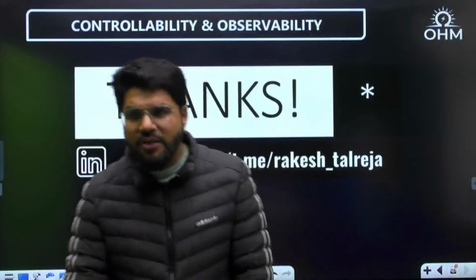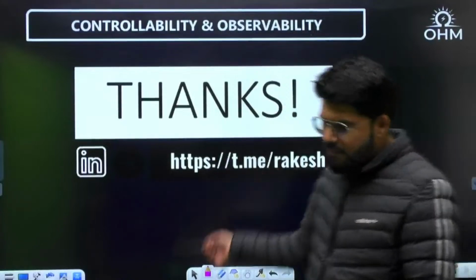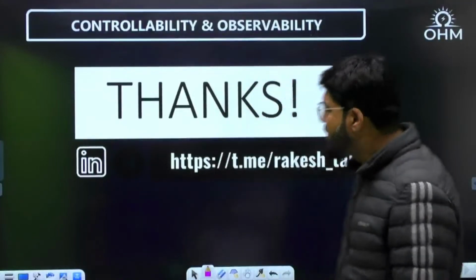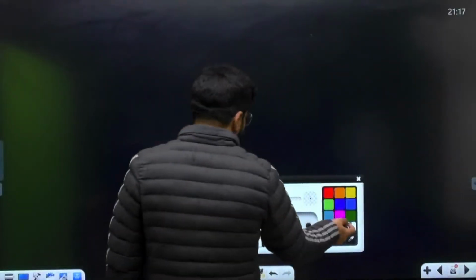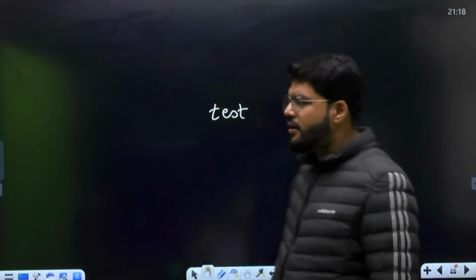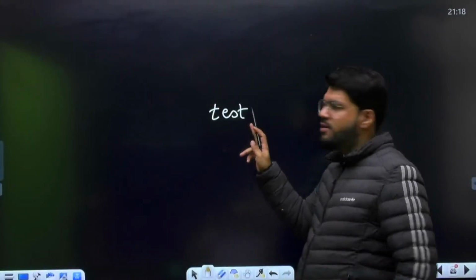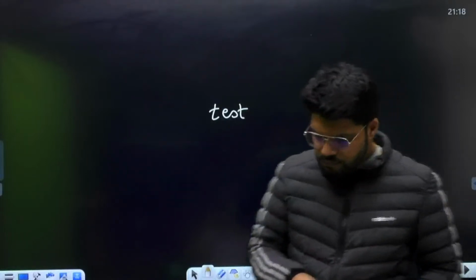I will share this PDF, and yesterday's Kalman's test PDF, both in Telegram. But as per my rule, the PDFs are always password protected. So what is the password? A simple password: test. We have learned two tests, Gilbert's test and Kalman's test. The password is everything in small letters, test.